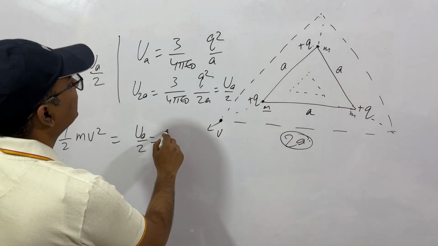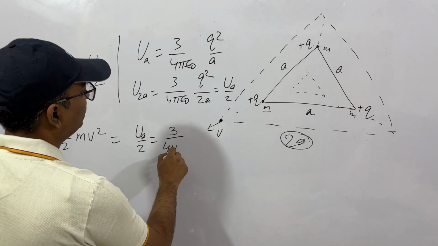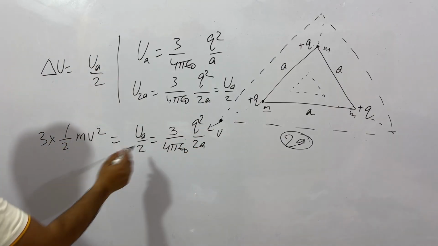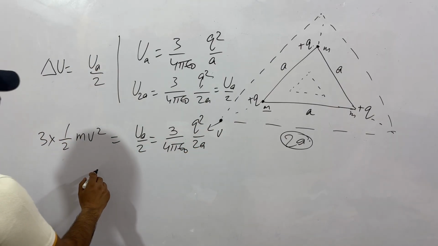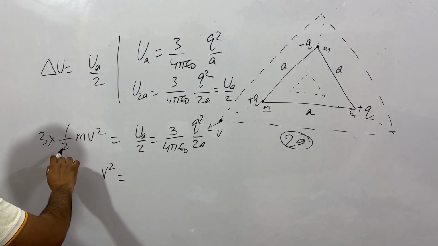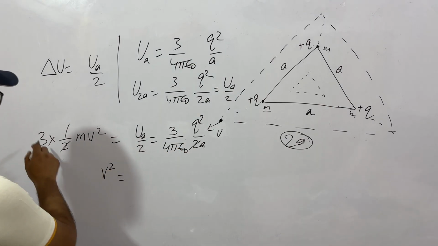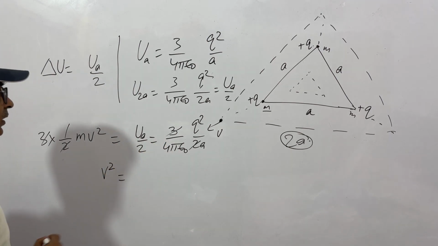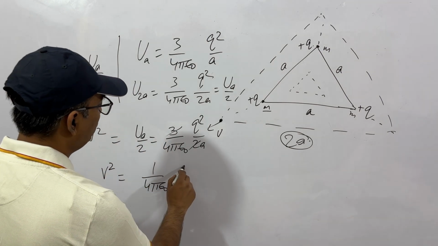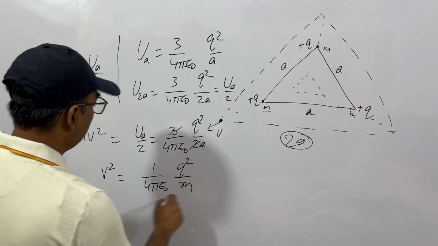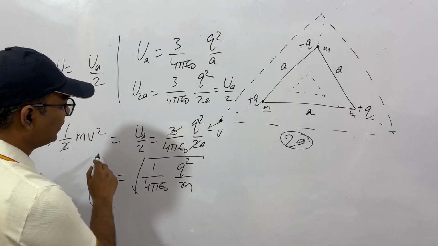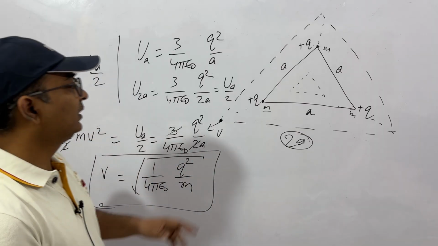That is, what was UA? 3 by 4 pi epsilon 0 q square by 2a. This is our UA by 2. So the 2 cancels, the 3 cancels, and V square is simply 1 by 4 pi epsilon 0 q square by m. So V will be root over this. This is the velocity of the particle when it reaches this point.